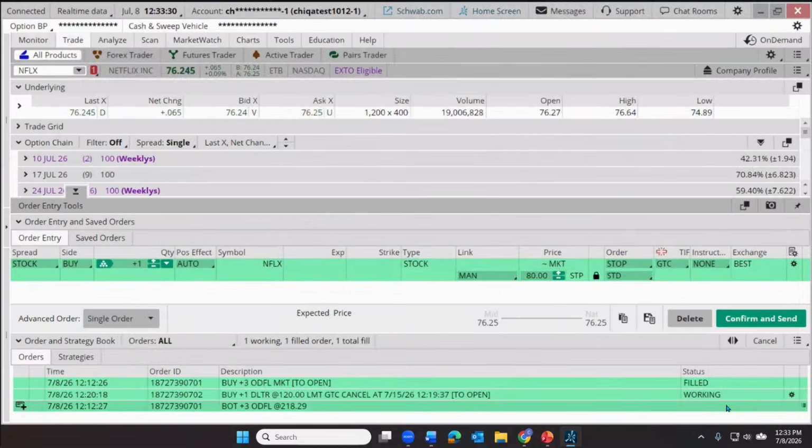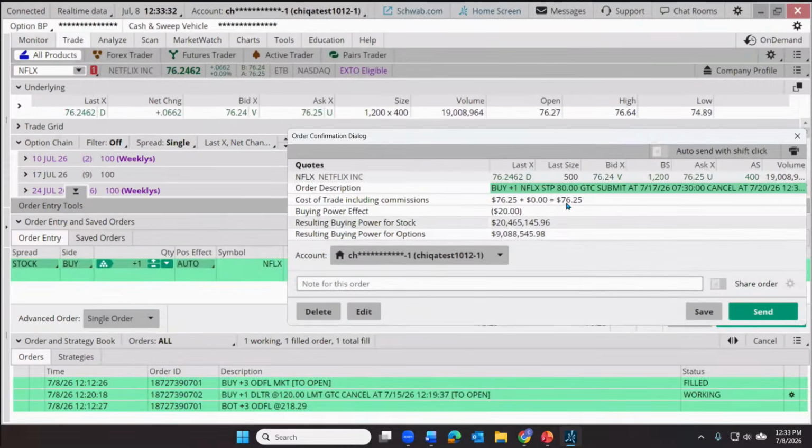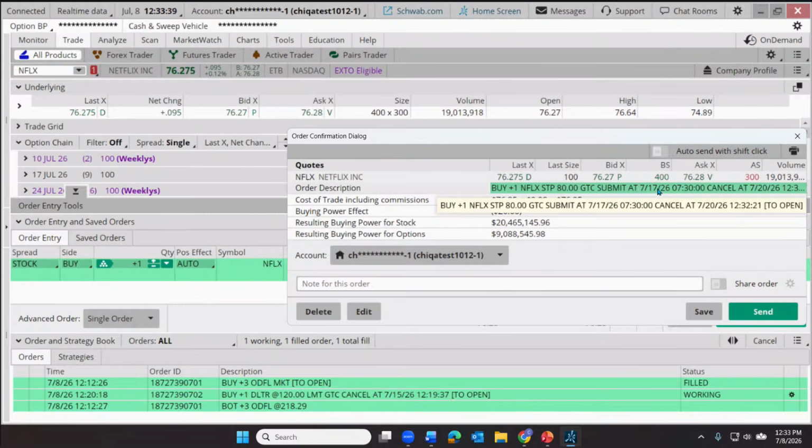All right, so let's click save. Let's click confirm and send. So we're putting in a buy stop, buying one Netflix at a stop of $80, good till canceled, to be submitted on July 17th, first thing in the morning, canceled July 20th, midday. We either get it above $80, now it could be $85. All this does with a stop order, with a sell order, we're not guaranteed that we'll sell at a specific price. With a buy stop order, we're not guaranteed that we'll buy at a specific price.